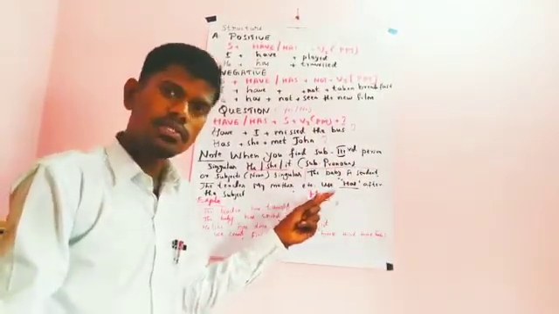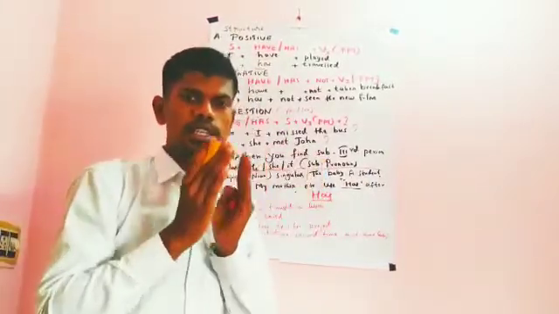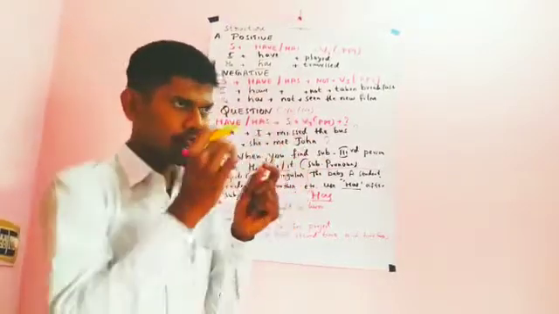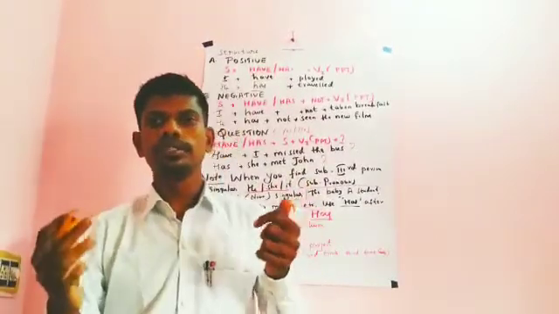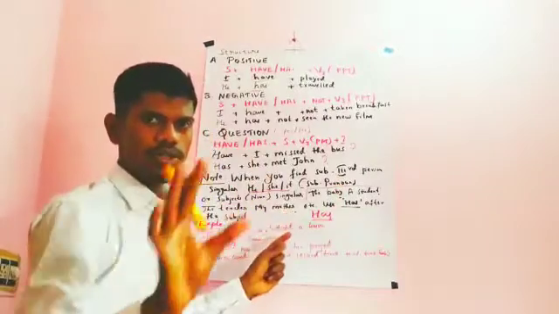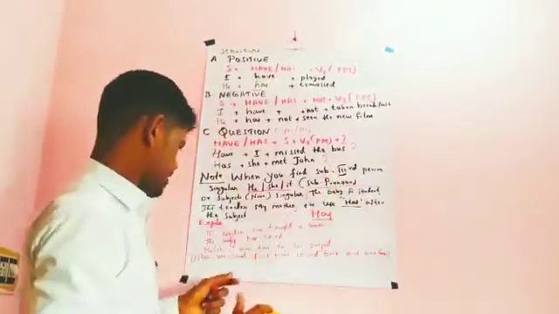The children have done, the child has done. Because the subject is plural, children is the plural form of child, you have to use have. If you find subjects like child, baby, student, engineer, mother, father, brother, Antony, or a school, etc., then you have to use has. This is the usage of have and has.